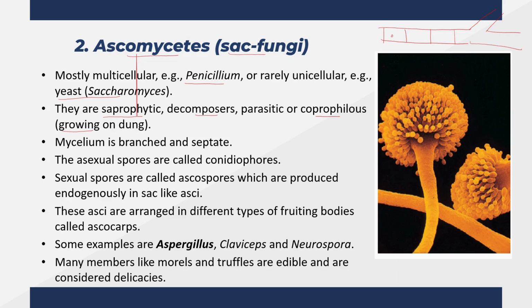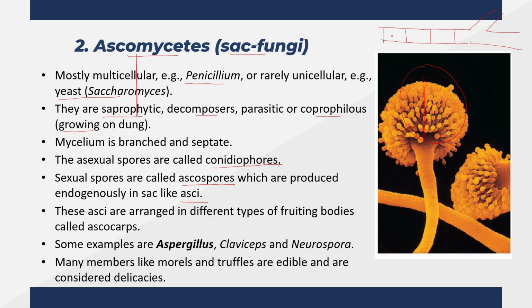Asexual spores for the reproduction of ascomycetes are known as conidiospores. Here in this image, we can see the conidiospores produced on the hyphae of Aspergillus. Sexual reproduction is through sexual spores called ascospores, which are produced endogenously in the sac-like structures called asci.